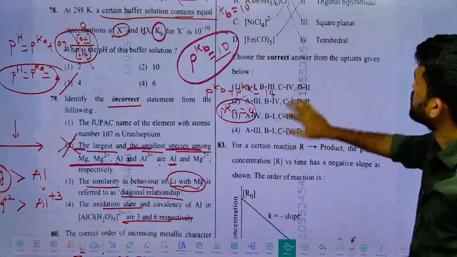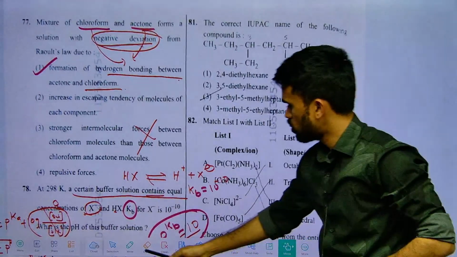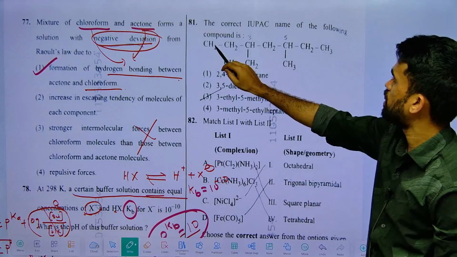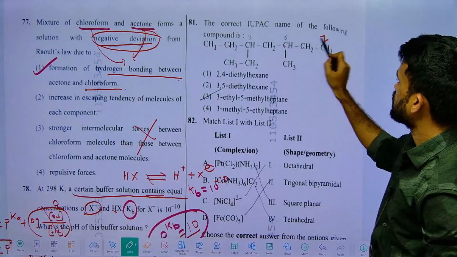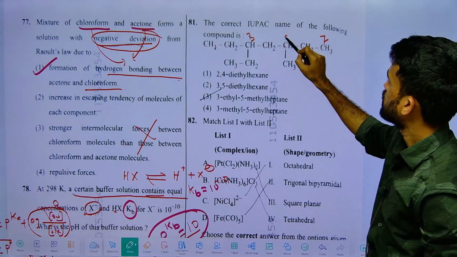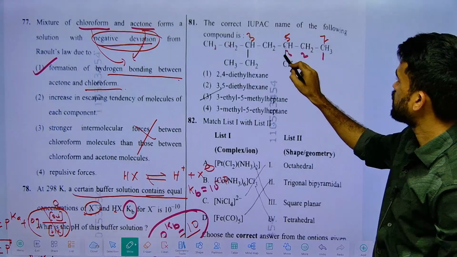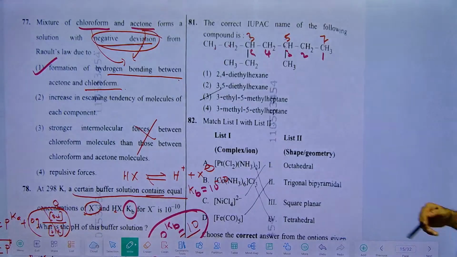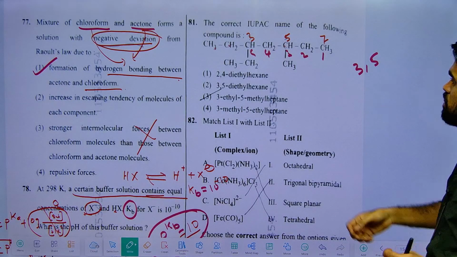Next, IUPAC nomenclature. How can we start this? If I start from here, 1, 2, 3, 4, 5, 6, 7. So 7 we got here, 3, 4, 5. If I start from here, 1, 2, 3, 4, 5. Anyways, both sides it is giving substituents positions as 3, 5 only. So from any side you can go.